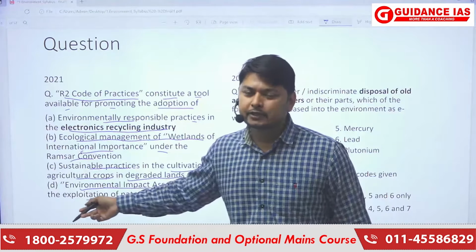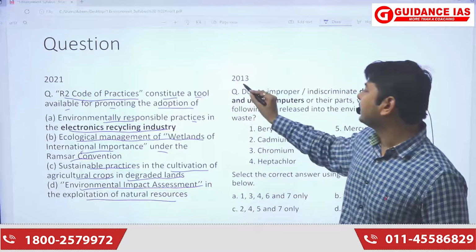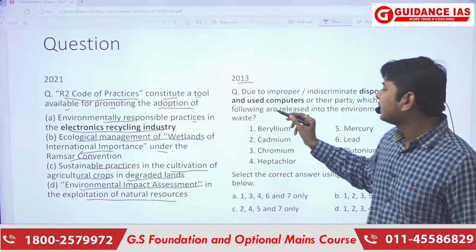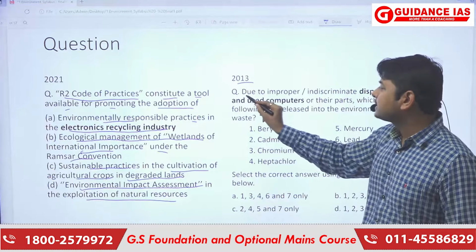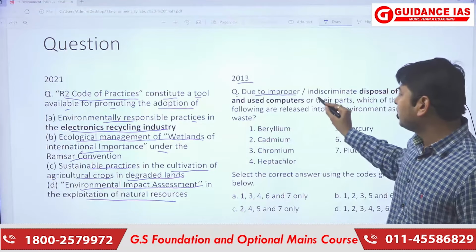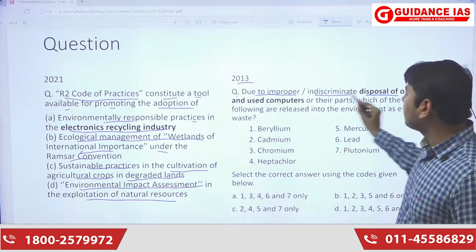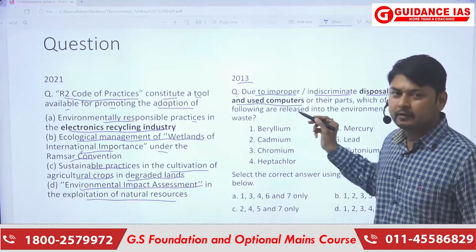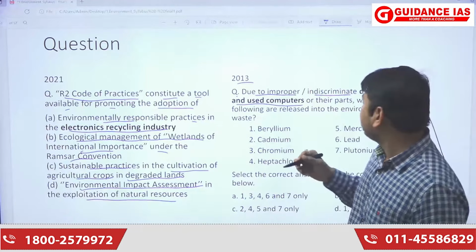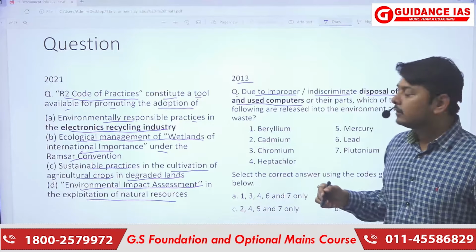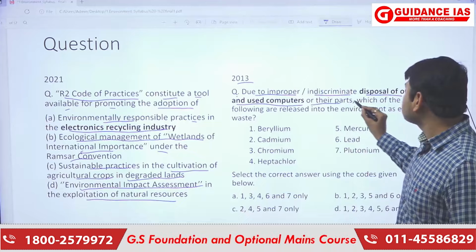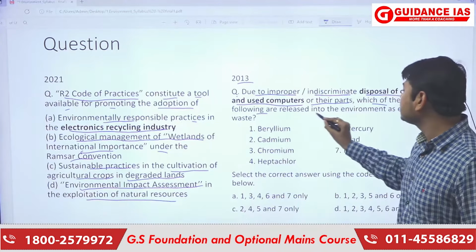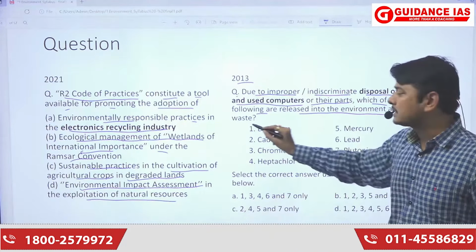Before answering this question, I will move to question number 13 of 2013, and see what the question is and what should be its approach. Now the question is asking, due to improper and indiscriminate disposal of old and used computers or their parts, which of the following are released into the environment as e-waste?